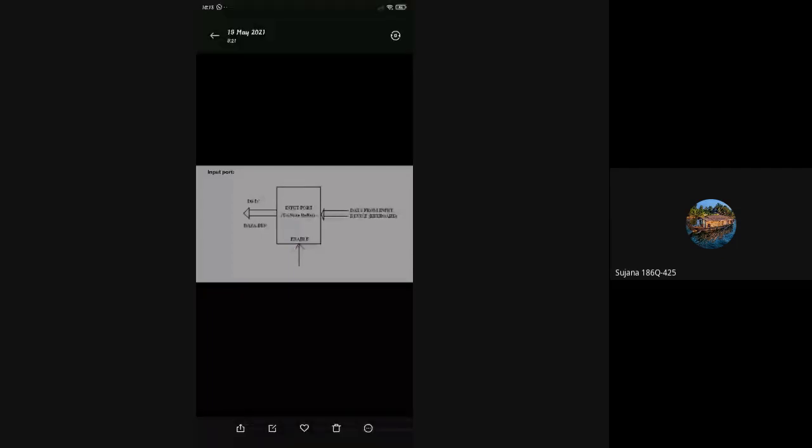What is it called? Input output data transfer. This data transfer will be done with the help of input and output ports. Whatever input and output devices we connect to the microprocessor across the input and output ports will be used to establish the communication between these input and output devices. So here you can see the input port.